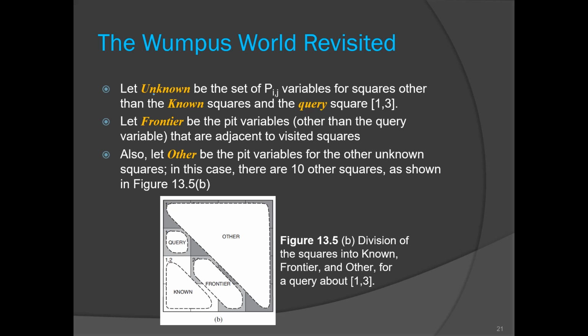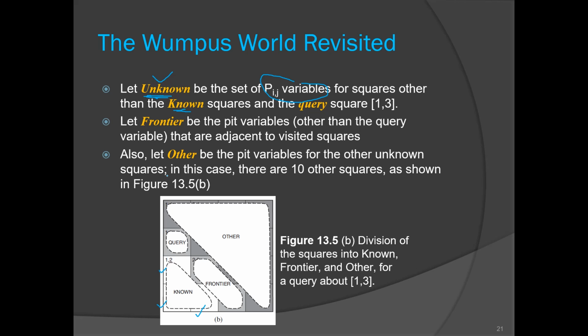Let us define a few more variables. So we have the unknown variable, which is a set of these variables. These 3 squares are known to us. We know the pit configuration of these 3 rooms, but the others are unknown. So the set of all such squares is denoted by unknown.